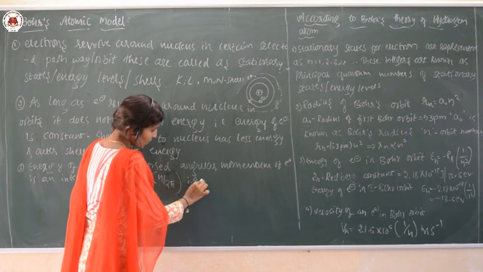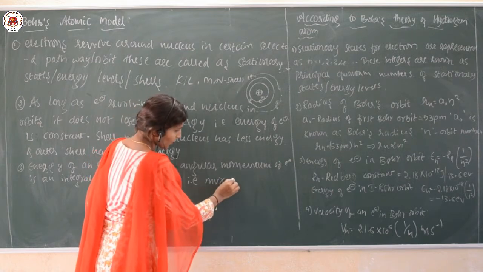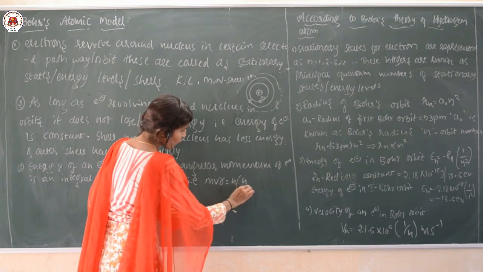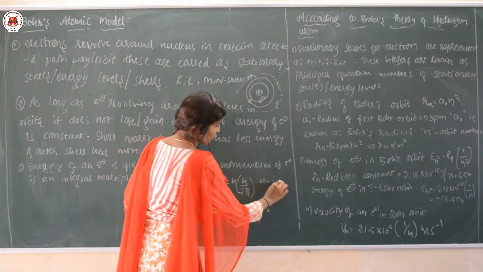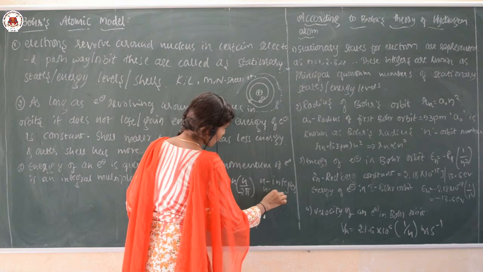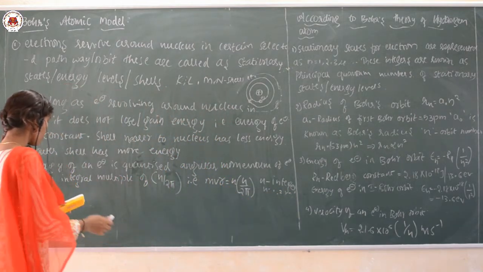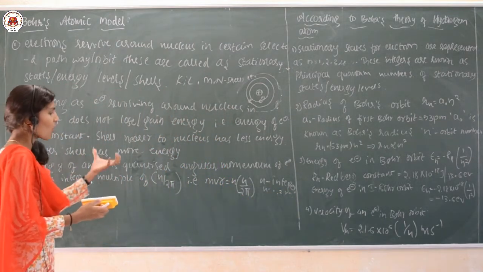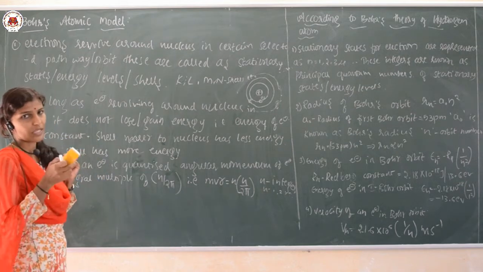That is, angular momentum mvr equals nh upon 2 pi, where n is an integer which has the value 1, 2, 3 and so on. So, the energy of an electron is quantized, it has a particular value.